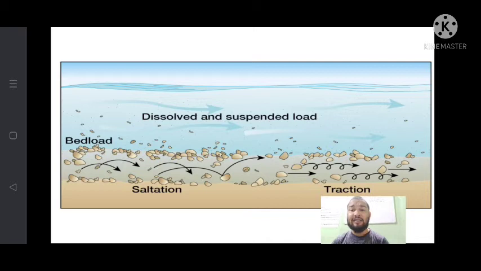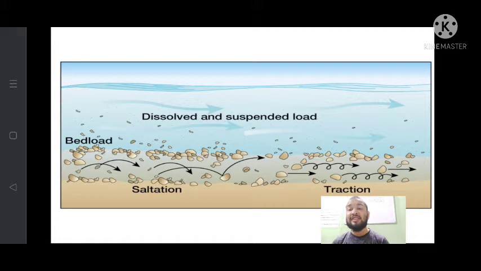You can see here the dissolved and suspended load. Dissolved substances cannot be seen. They mix with the water, they are so soluble in water. The suspended load are teeny, small particles of mud, sand, dust. These are carried by the river water. They mix with the water and are carried by the river water. These are called suspended load.